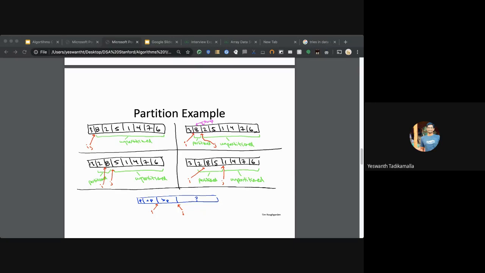And for the index 2 position, the ones to its right should be greater than 3, I mean, whichever are visited so far. Ones to its left should be less than 3. For the given position, only these two elements are visited so far. So the partition will be between 2 and 8. Left is less, right is higher.